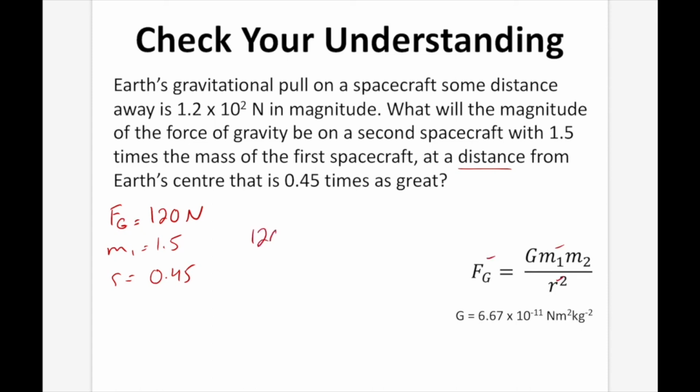So we're going to say 120, and then we're going to multiply it by 1.5, because our mass 1 here is a 1.5 multiple, and then we're going to divide it by our change in r, which was 0.45, and then don't forget to square the value like that. So what you're left with is 120 times 1.5 divided by 0.45 squared. And that gives you an answer of 8.9 times 10 to the 2 newtons. Now there's no direction in this because it's between the two objects, so depending on your perspective, it would either be towards one or towards the other.